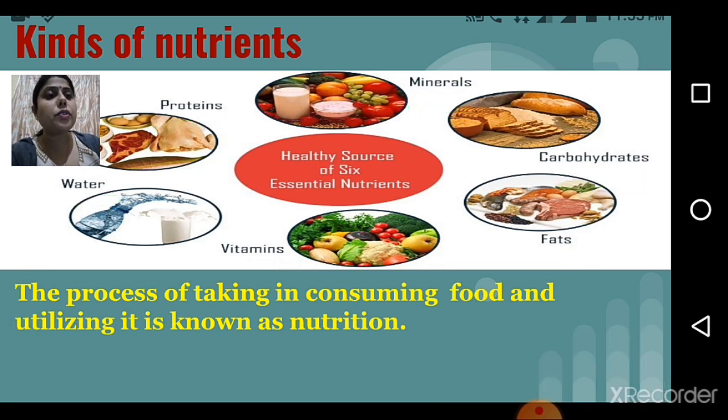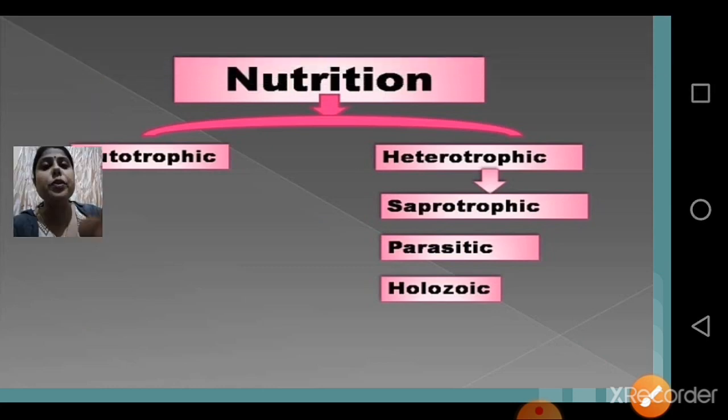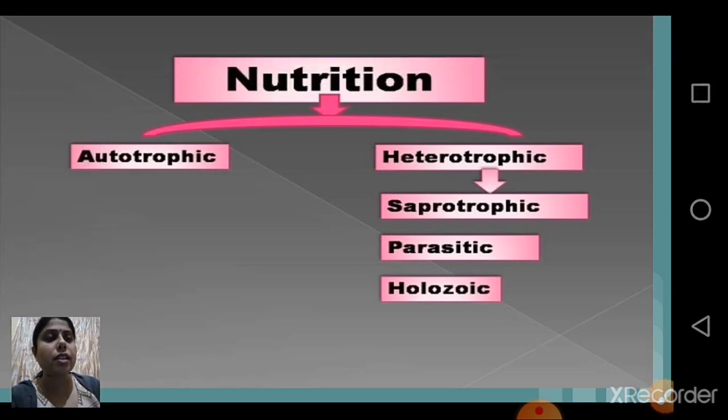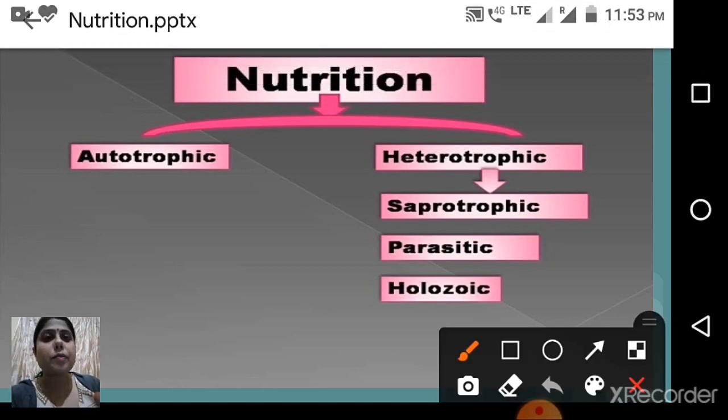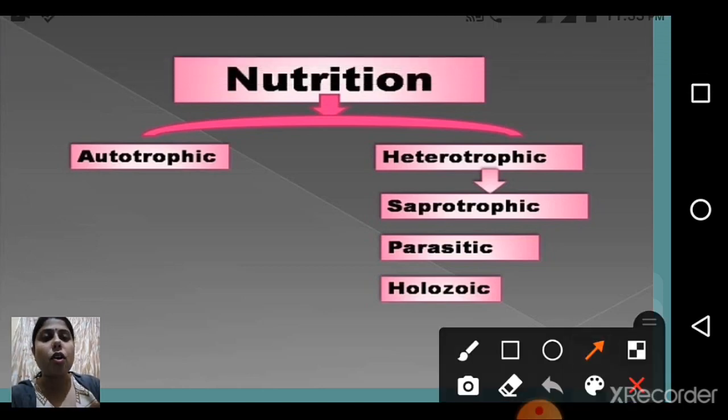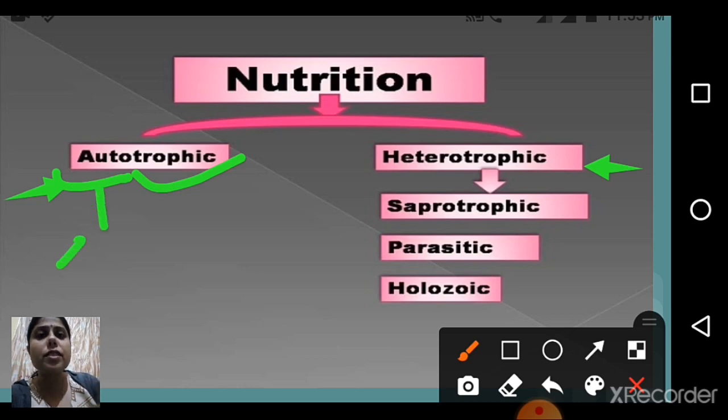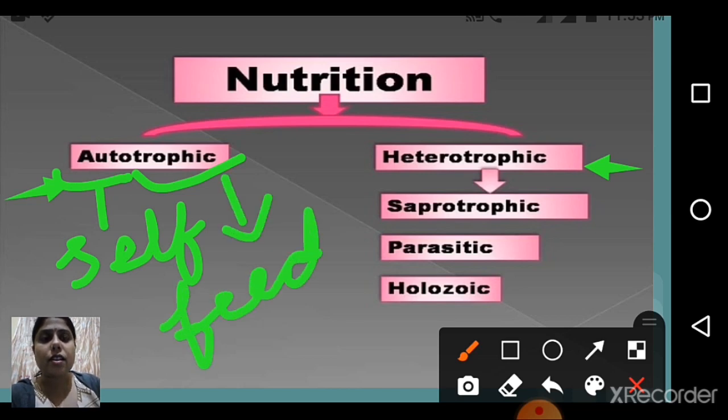So this nutrition is broadly divided into two categories. As you can see again on the screen, there are two types of nutrition. First is autotrophic and second is heterotrophic. I think you know, because since childhood you are learning this. Autotrophic and heterotrophic. Auto means self, and trophic means feed. It means self feed. So the organisms that can make their own food are called autotrophs.